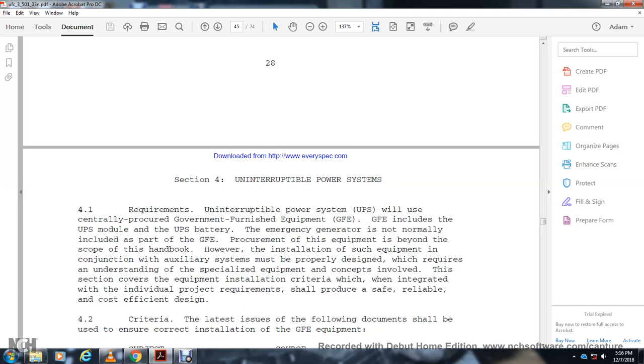Such equipment, in conjunction with the auxiliary system, must be properly designed to meet the requirements and to understand the service life of the equipment. The concepts involved in this section cover the equipment installation criteria, which are integrated with the individual protection requirements that should produce a safe, reliable, cost-efficient design.